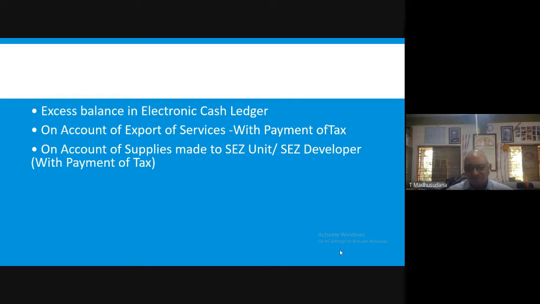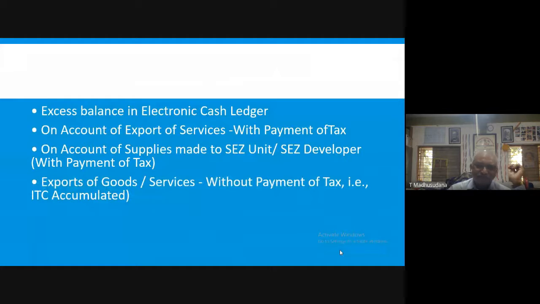In that case, he can claim a refund of the same from the government. That means on exports as well as supplies made to an SEZ unit and SEZ developer, both are eligible for refund of outward supplies. Next, export of goods or services without payment of tax.